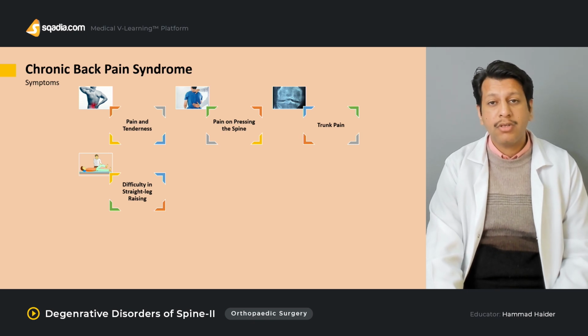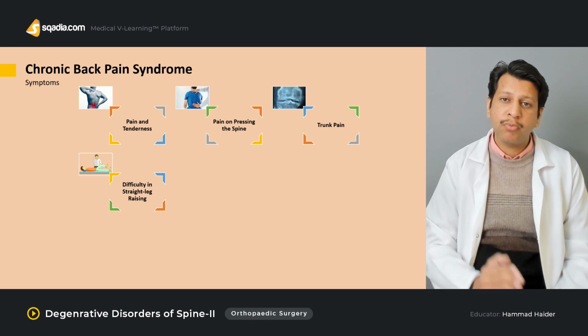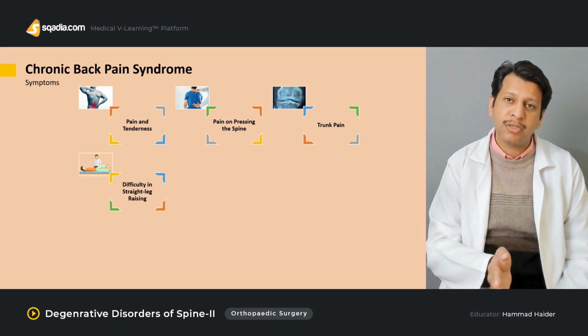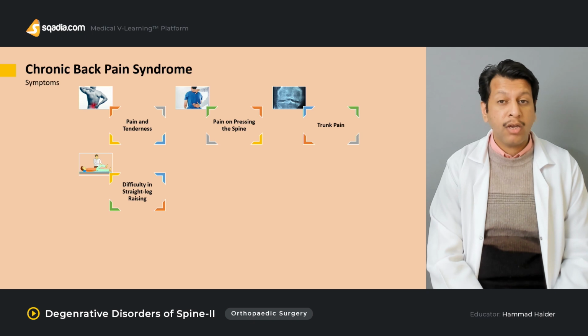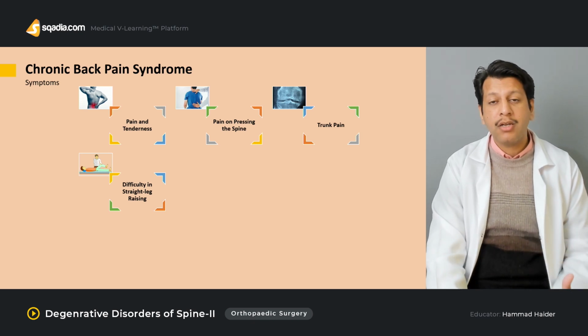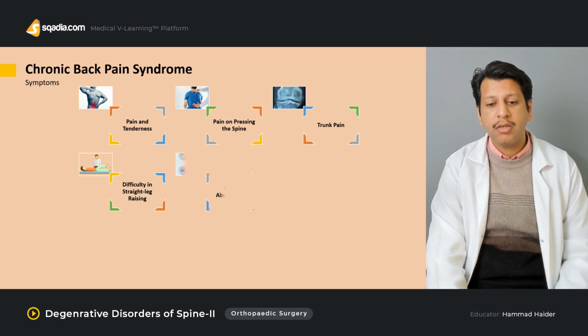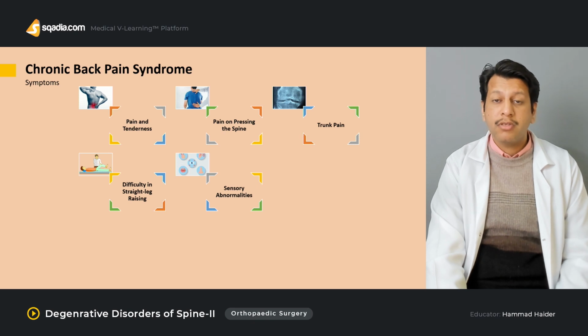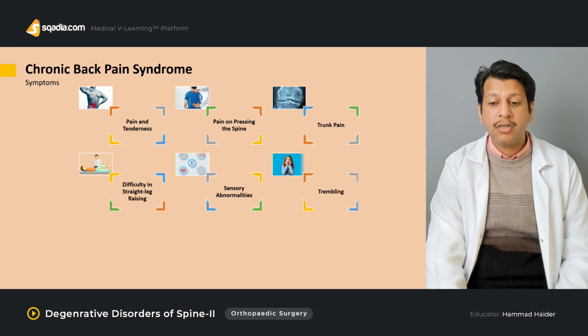The SLR test actually signifies a lot of things. It could be a problem of the hip joint as well as the spine, along with the sacroiliac joint. So when you're doing the SLR, you need to differentiate where exactly the problem is. Then there may be dysesthesia, sensory abnormalities in the dermatomes, which may be elicited as well.